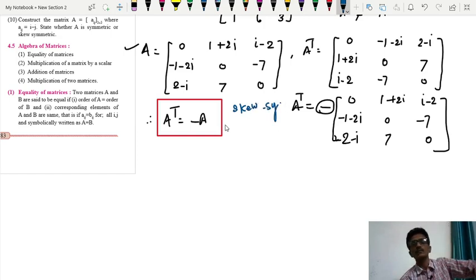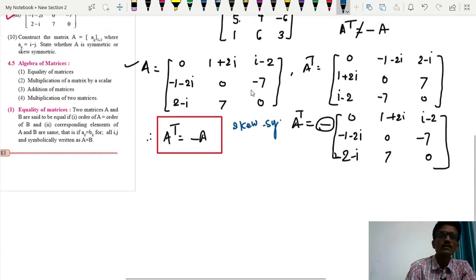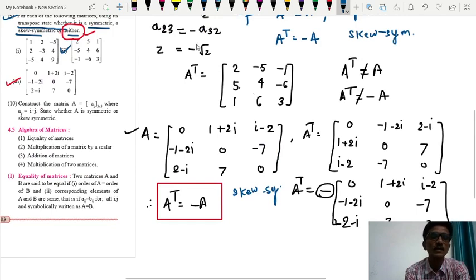तो सबसे पहले आपको इसका ट्रांसपोज फाइंड करना है, and if A transpose is equal to A, then it is symmetric. A transpose is equal to minus of A, then it is skew symmetric. And जैसे कि हमने previous example में देखा है, A transpose is not equal to A as well as A transpose is not equal to minus of A. Therefore it is neither symmetric nor skew symmetric. That is this example.